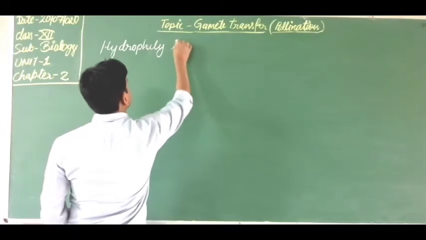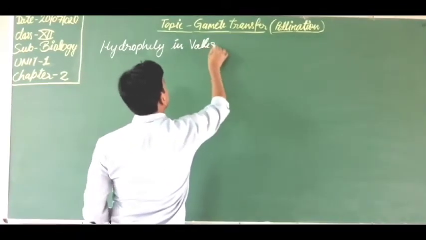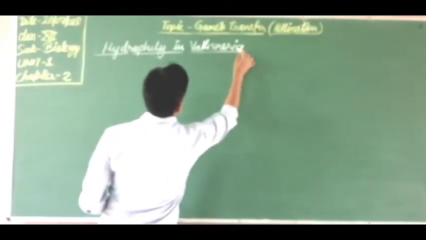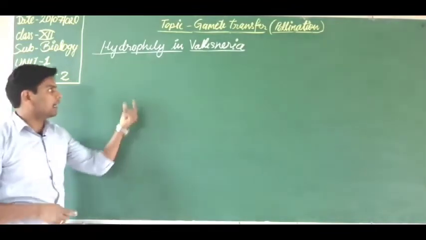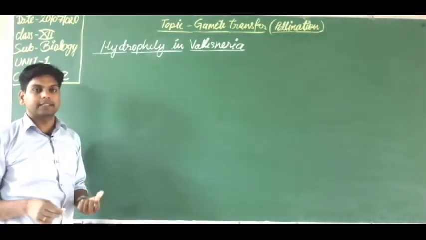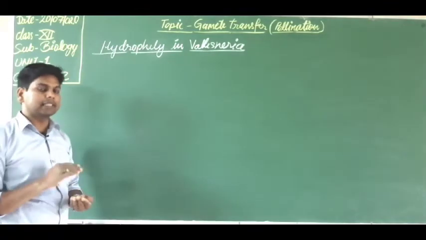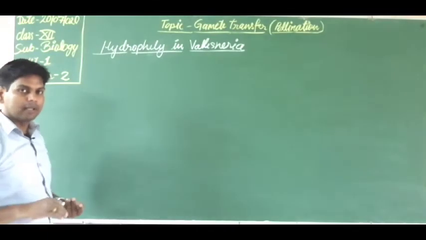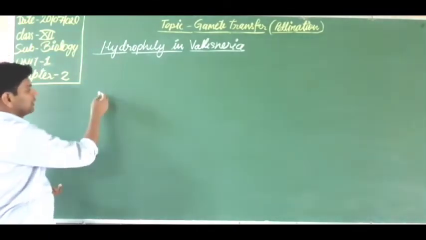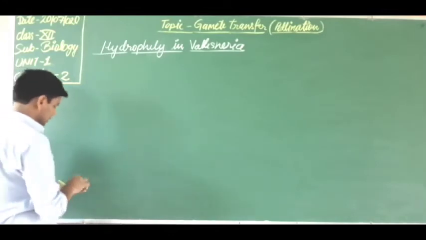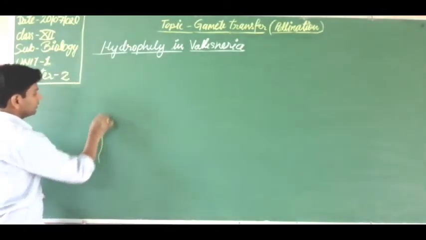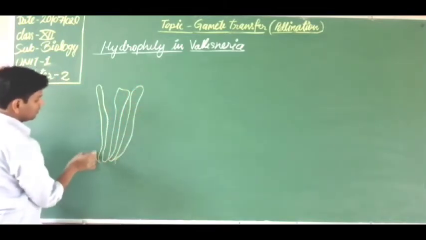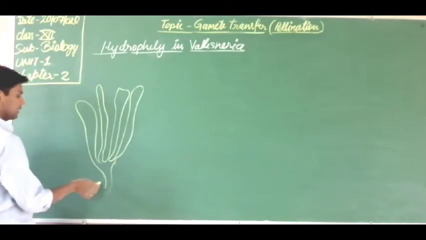Hydrophily in Vallisneria. So let's discuss. Students, Vallisneria is a hydrophyte, a plant which is submerged inside the water. It is mainly found on the bottom of water bodies. Here, suppose this is the plant of Vallisneria.